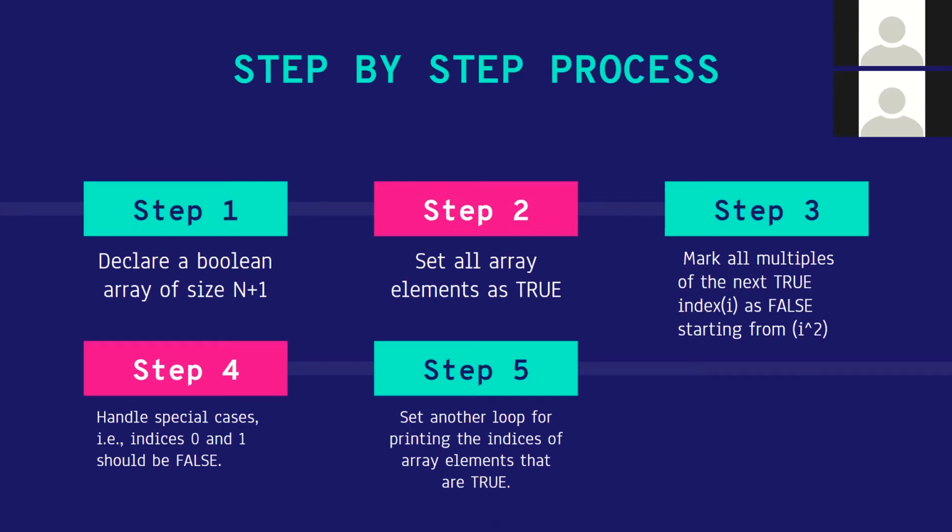Then, you remember what I told you the key point was, right? The multiples of any number will not be prime. So after considering all the numbers are prime, I'll try to remove all the numbers that are not prime. That means I will strike off all the multiples. I'll start from 2. What's the next multiple of 2? It's 4, then 6. So up to 100, I'm going to cross off all the multiples of 2. This way my numbers are less, right?